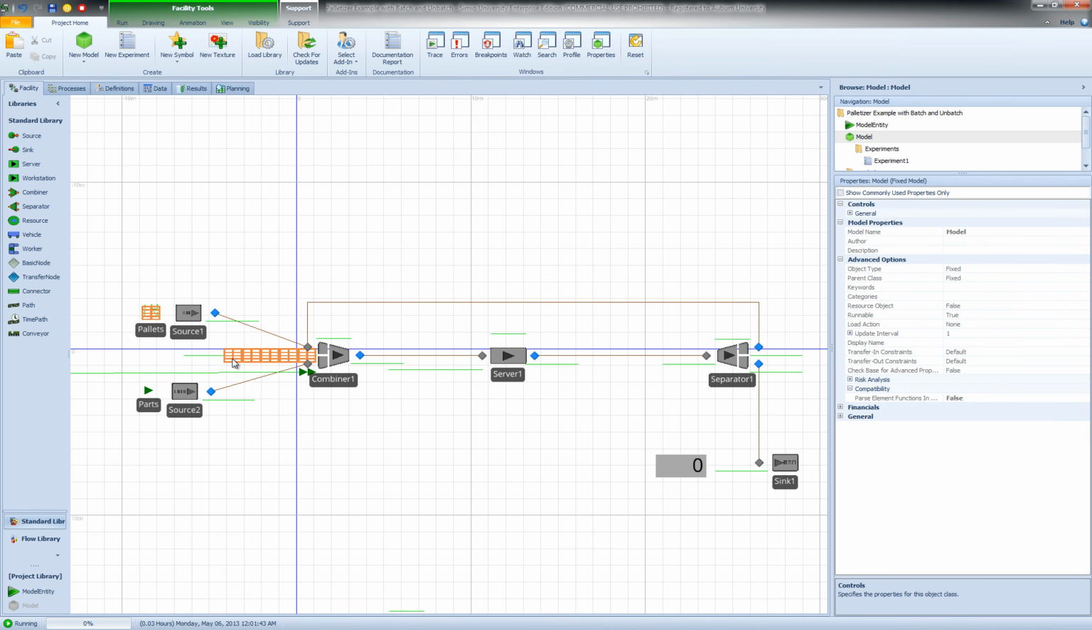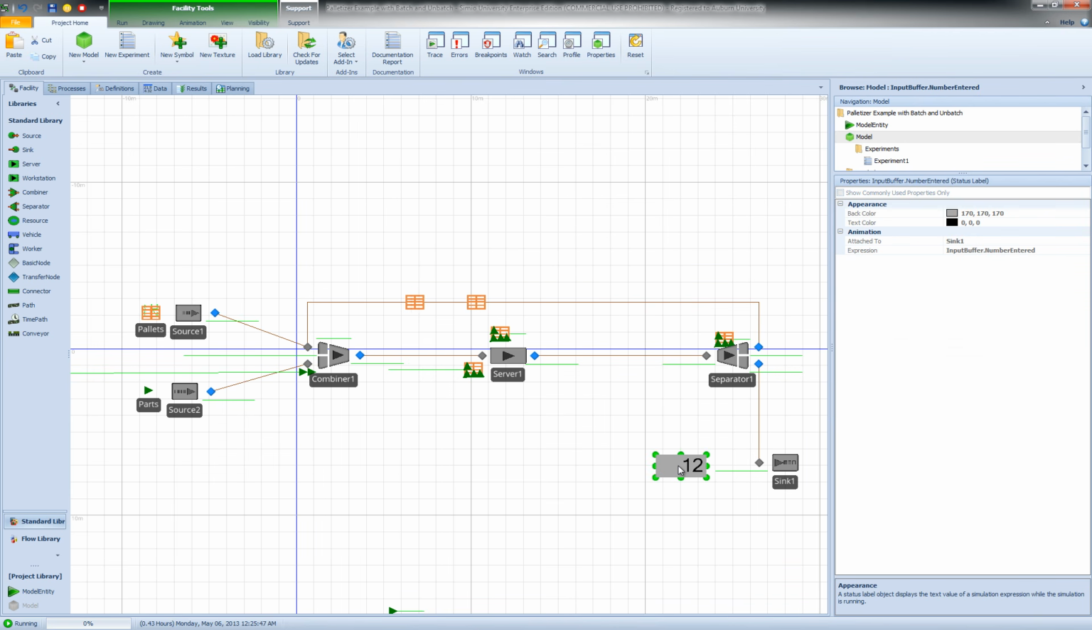So at time 0, I generate 5 pallets. And then as soon as I have 4 entities, I form a batch. The batches then move to the server. They're processed on the server. In the separator, the pallet is separated from the parts. The pallets go back to the combiner, and the parts leave the system through the sink.